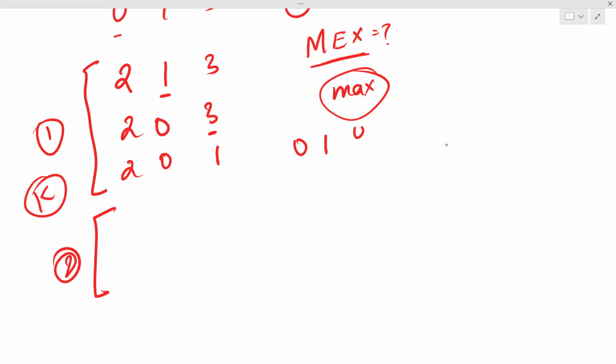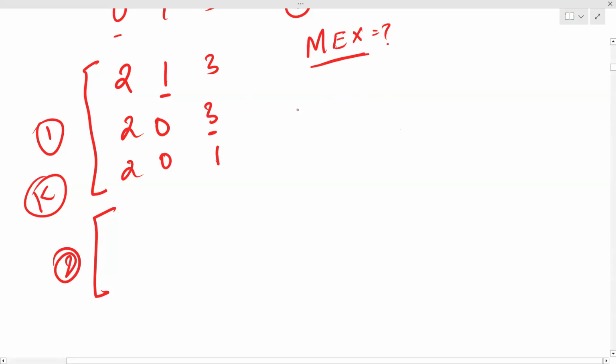In 0, 1, 3, 0 is there, 1 is there, 2 is not there. It's not maximum, I'm sorry, it's minimum excluded non-negative integer. So you have to look for the first non-negative integer which is missing in the collection.